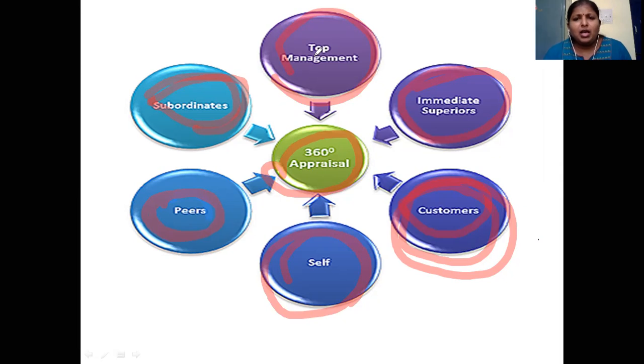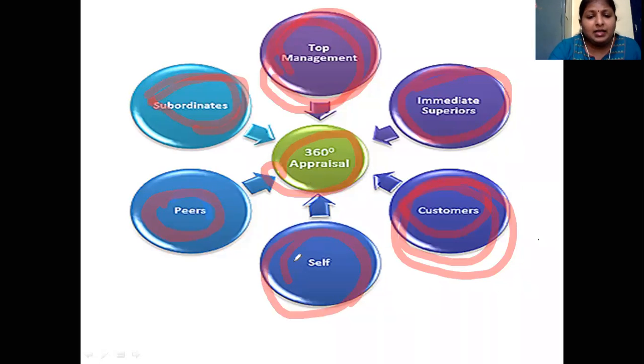For some reason or other, the top management must have come in contact with this employee. And it can even be related to complaints received against him or appreciations received about him. So even that information can be considered here. So the top management will rate this employee.